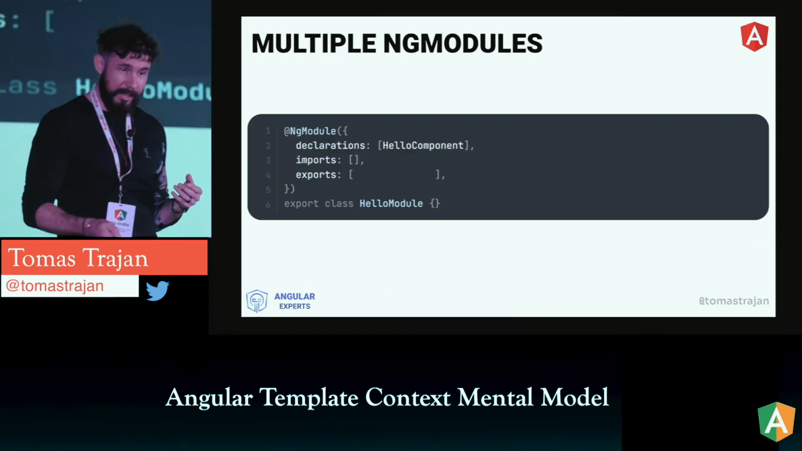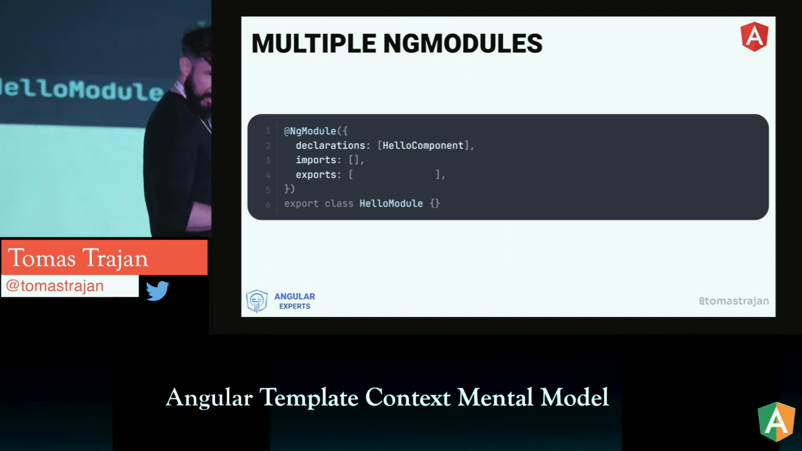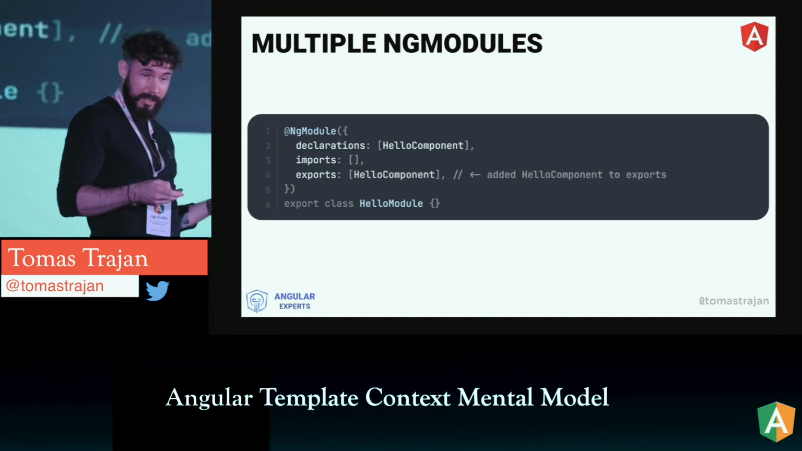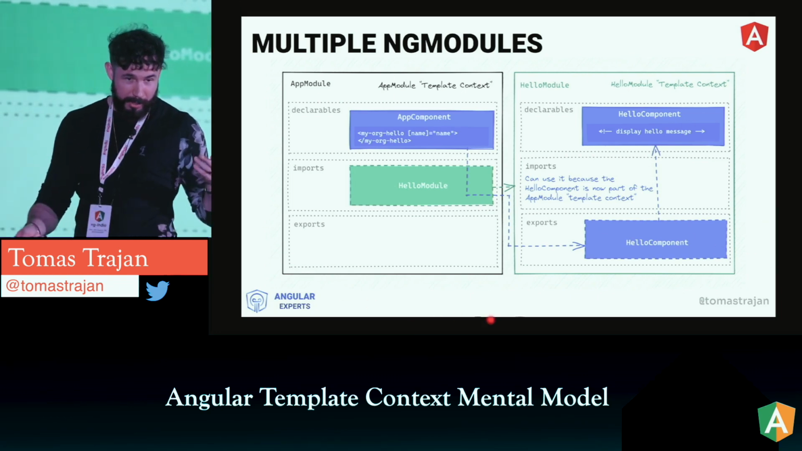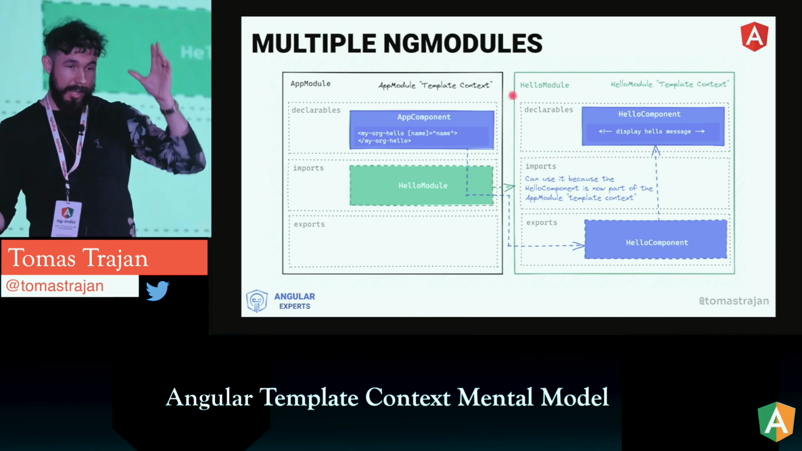Therefore we cannot get it. So to fix that, what we can do is to, of course, add it to the exports, and then the situation changes. Now we have this one bigger connected template context of both the app module and the hello module.